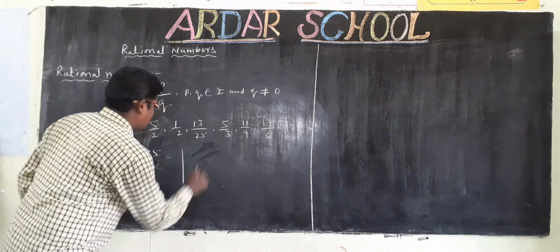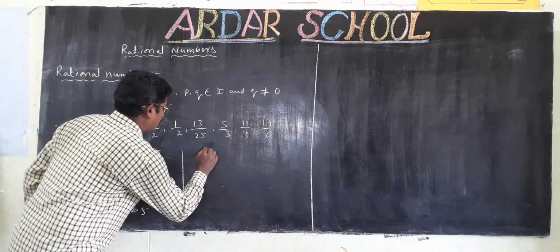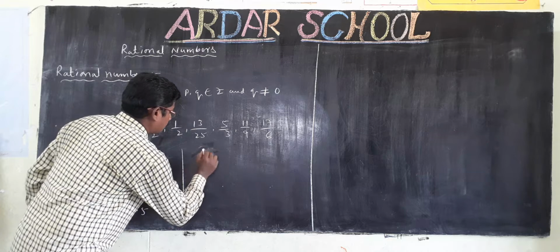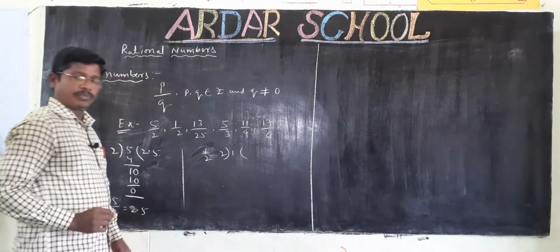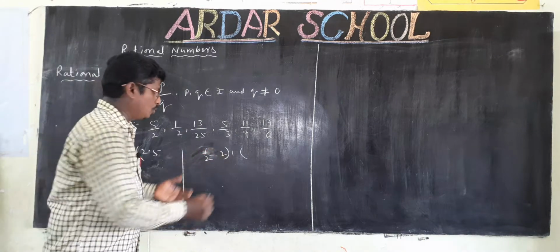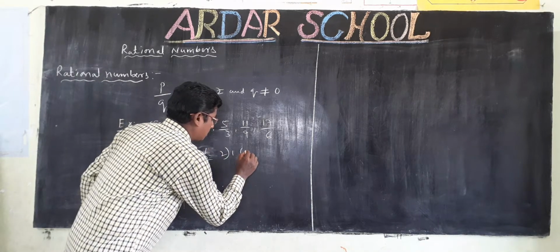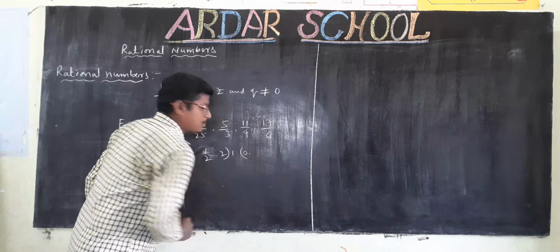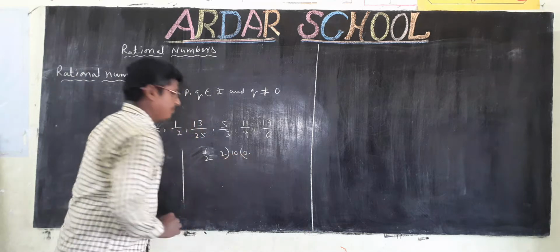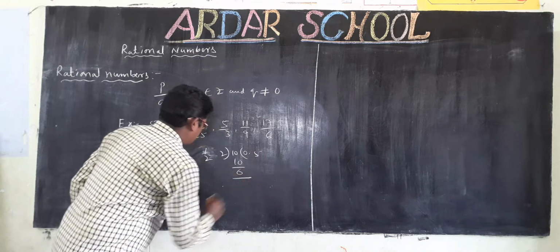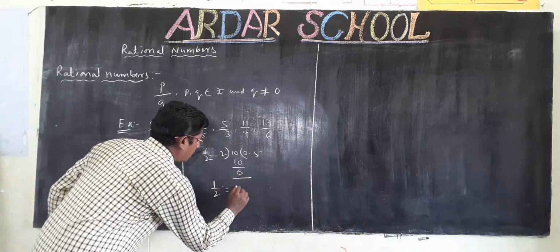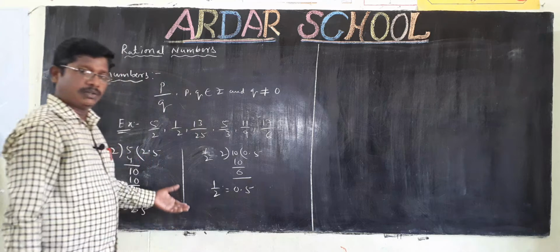Next example is 1 by 2. 1 is divided by 2. 1 is less than 2, that's why you have to take a decimal point. Take 0. 2 5's are 10. So 1 by 2 is equal to 0.5.